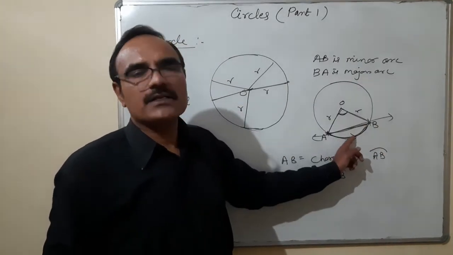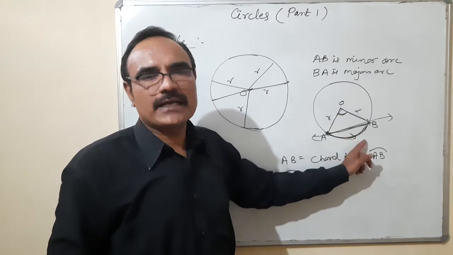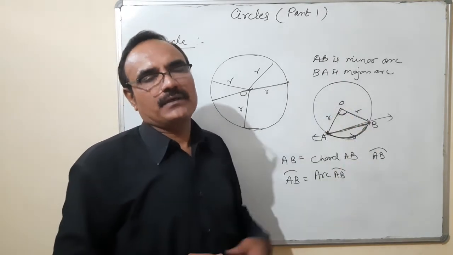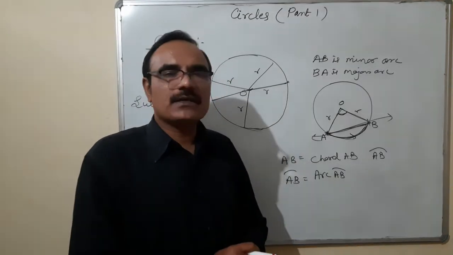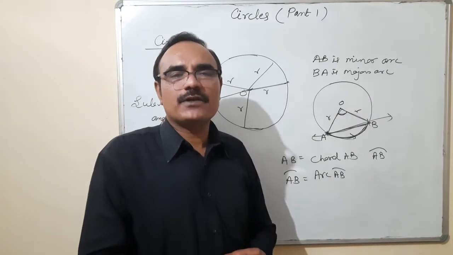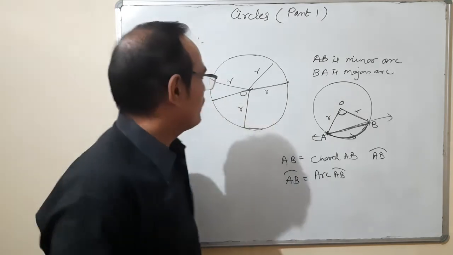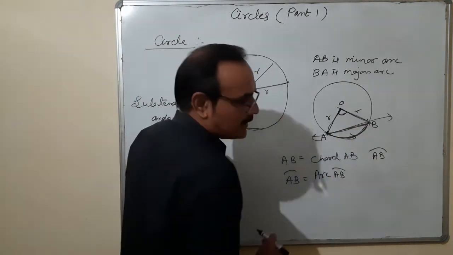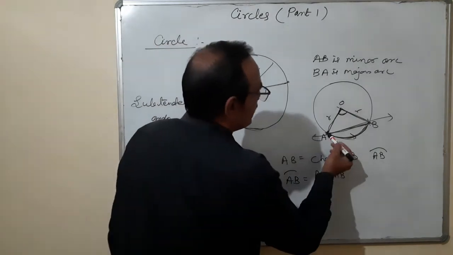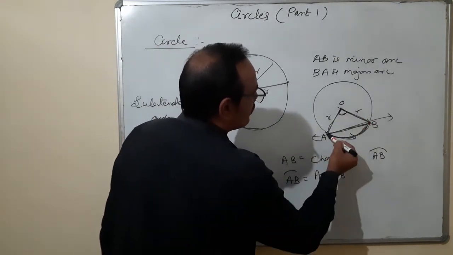So this part is called segment, it's a minor segment, and it is major segment. One more thing is there, that is sector. The definition of sector is the area of circle which is bounded by radii and arc. That means these are the radii. Radii is the plural of radius. So radii and arc, this portion is called sector.